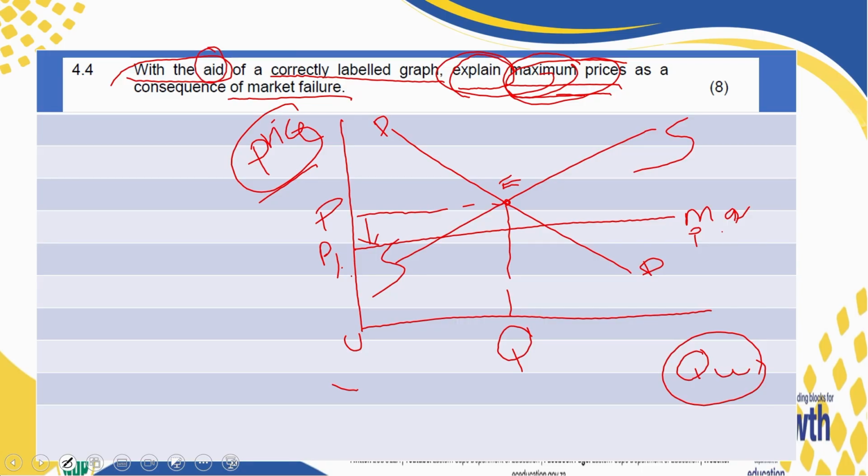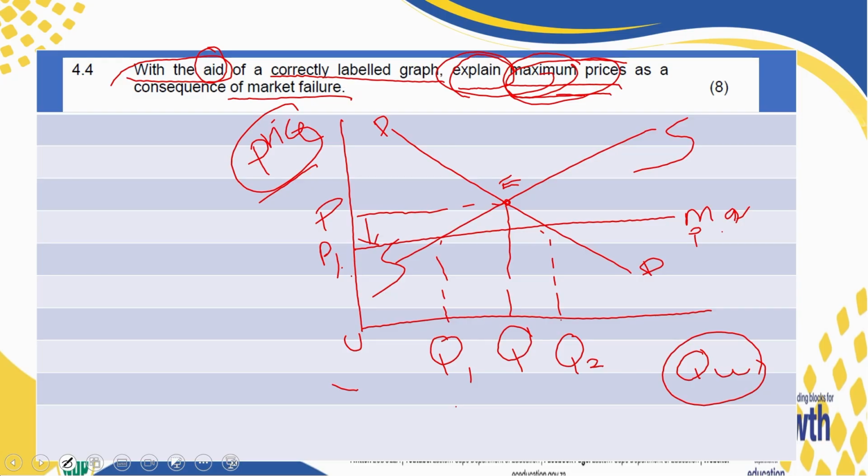The suppliers are going to supply less. They are going to supply Q1. And the consumers are going to demand more. Why? Because the goods are now affordable. Remember the law of demand. When the prices are low, we demand more. But for the suppliers, because they want to make a profit, they supply less because of that fall in price.